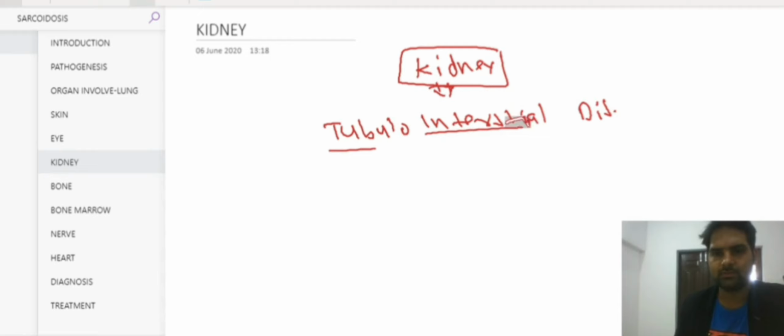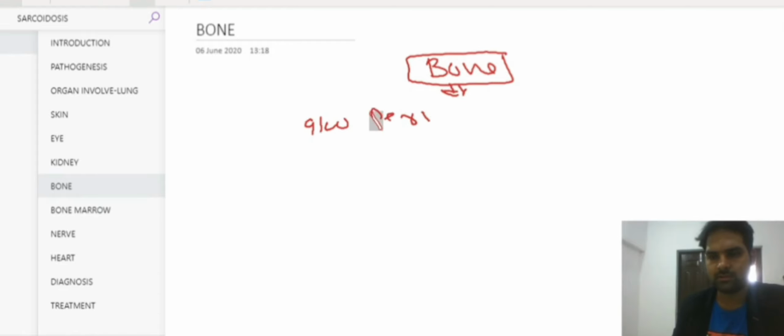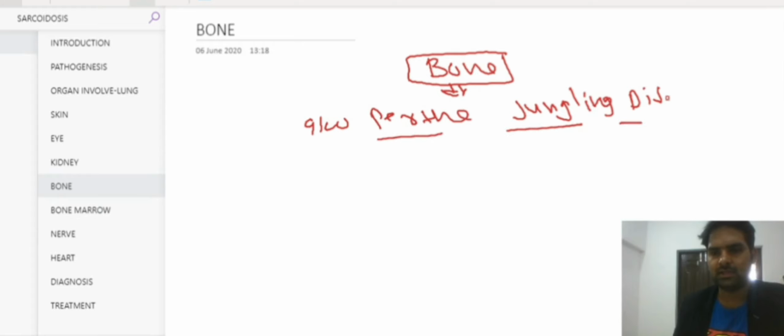Tubulo-interstitial disease. Okay. So this is the most common disease associated with sarcoidosis in the kidney. Now if the bone is involved, sarcoidosis is associated with Perthes-Jungling disease. If the patient has sarcoidosis and the bone is involved, then the patient will have Perthes-Jungling disease. Now this Perthes-Jungling disease is actually an osteolysis of the phalanx.